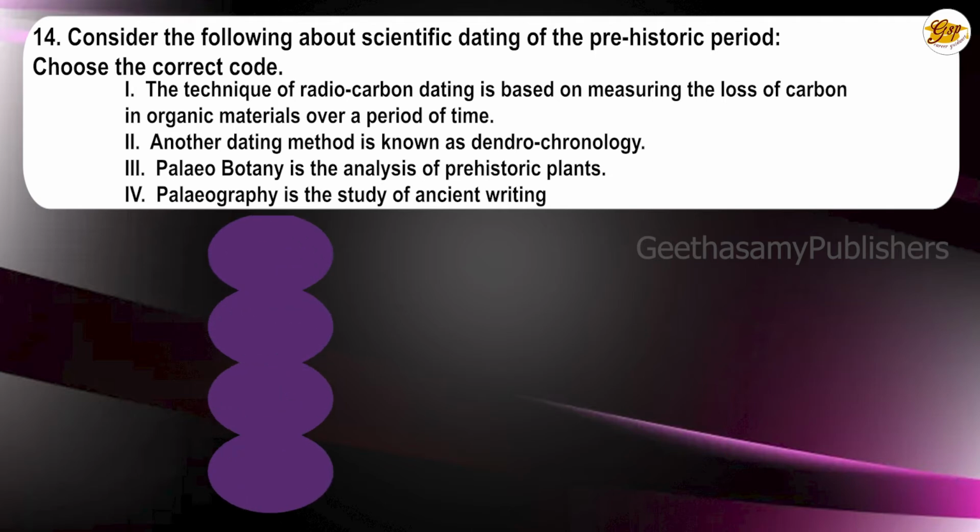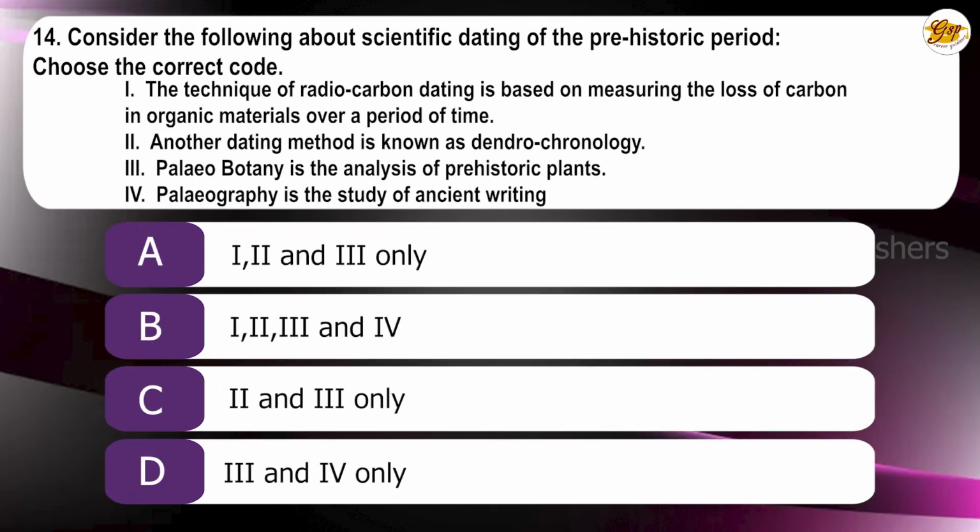14th question. Consider the following about scientific dating of prehistoric period. Choose the correct one. 1. The technique of radiocarbon dating is based on measuring the loss of carbon in organic material over a period of time. 2. Another dating method is known as dendrochronology. 3.